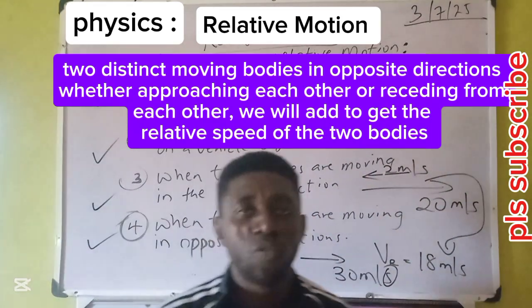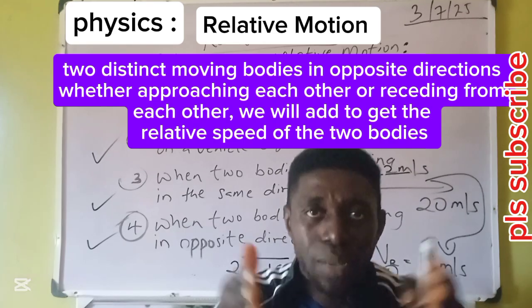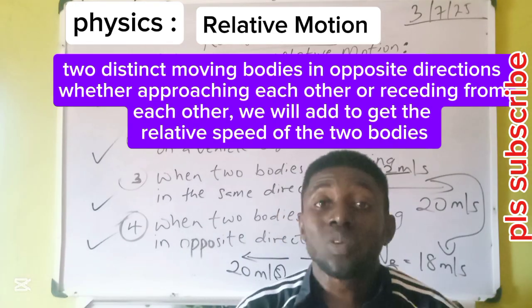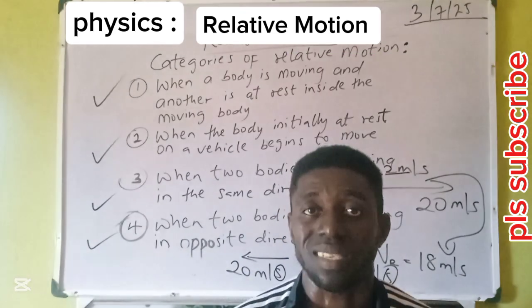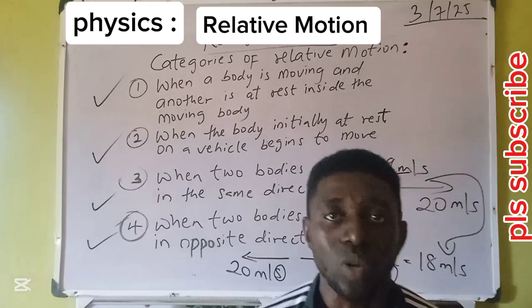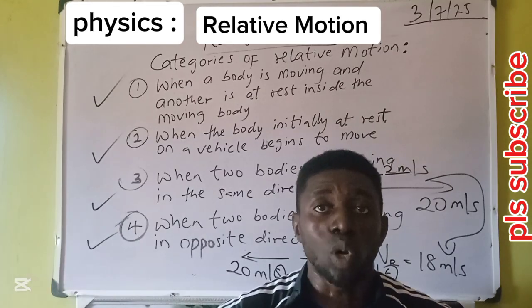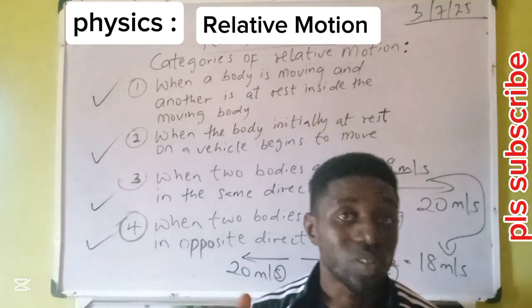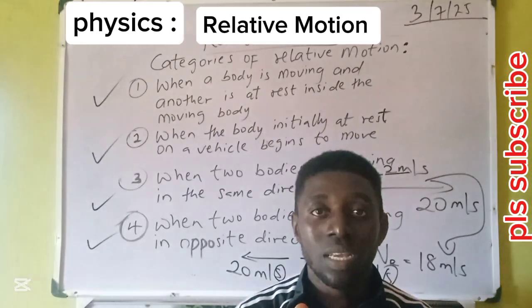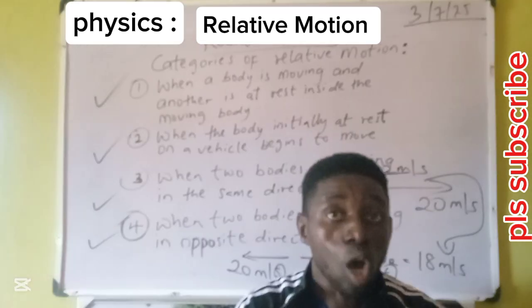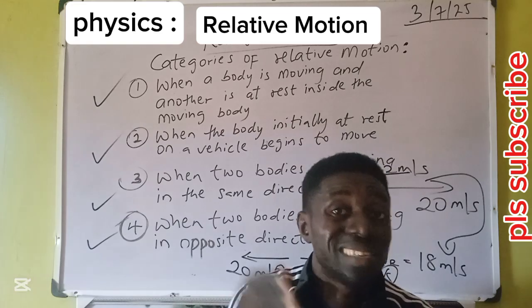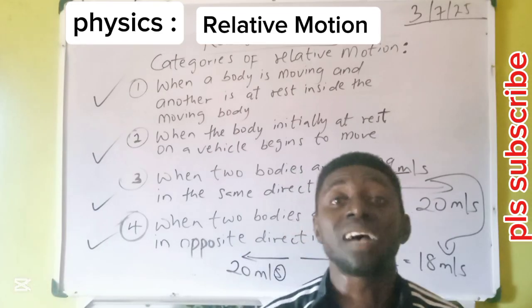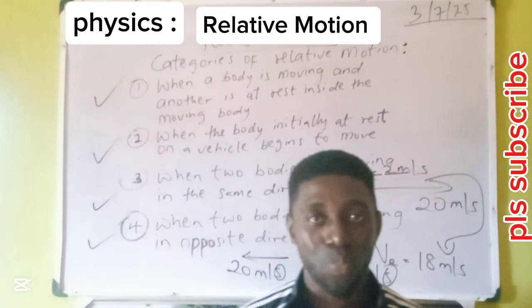When two distinct moving bodies go in the same direction, this is what we see in the Olympics, in athletics: the 100 meters race, the 200 meters race, where you gather athletes and put them on the same line. On your marks, get set. This is what we see in the same direction. Recall, in opposite direction we added, but in the same direction we subtract. That's how we can tell who is faster.